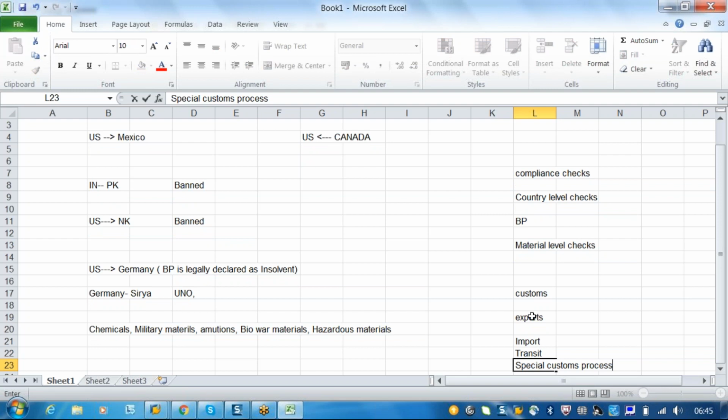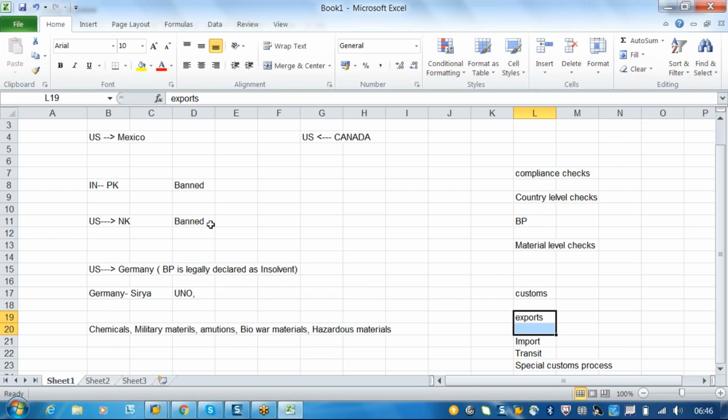So how does the system know whether we have to go with export policies or export checks or country level checks or BP checks, material checks? It's not relevant for all the countries. For example, if US is selling a material to Pakistan, there is no ban, they can easily sell. But if US is selling to North Korea, there is a ban, so they should not sell. So how can the system identify whether they can send a material to Pakistan or should not send a material to North Korea?